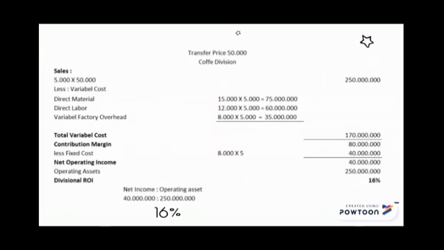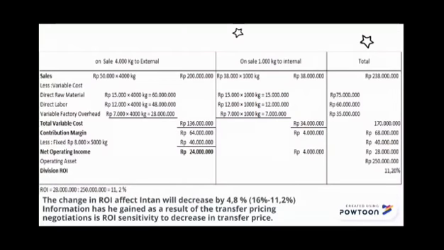So, net operating income is 40 million rupiah. Operating assets are 250 million. So, divisional return on investment, net income divided by operating assets, 40 million rupiah divided by 250 million rupiah is 16%.